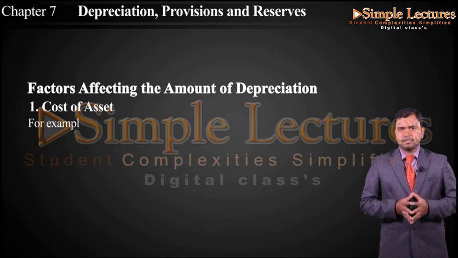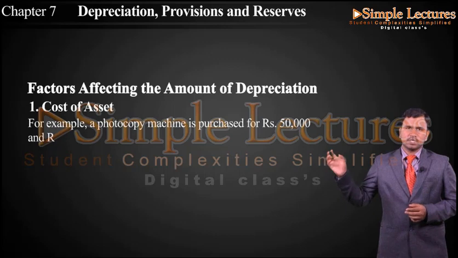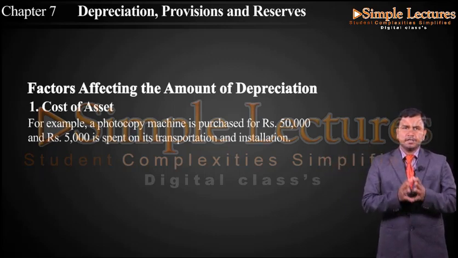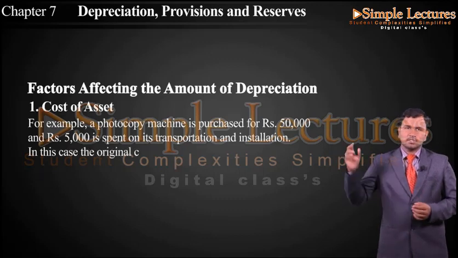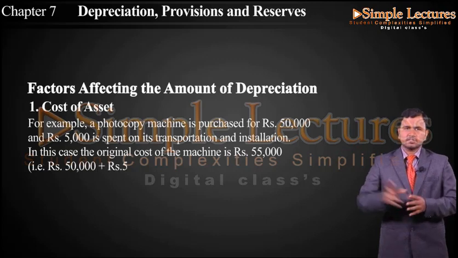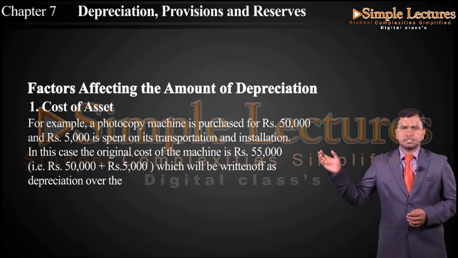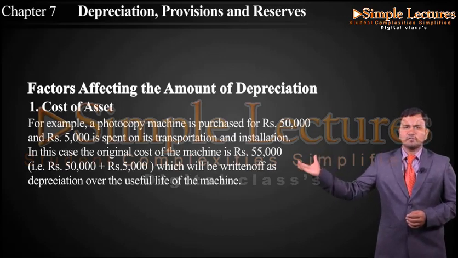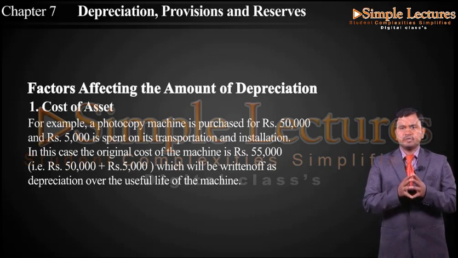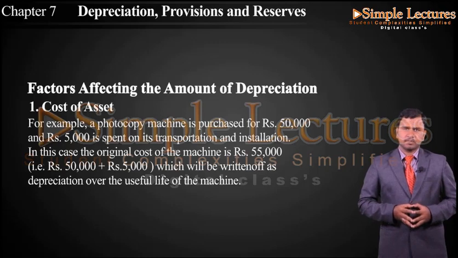So for example, a photocopy machine is purchased for rupees 50,000 and rupees 5,000 is spent on its transportation and installation. In this case, the original cost of the machine is 55,000, that is 50,000 is the cost and 5,000 spent for the transportation and installation. Both will be added, the cost of the machine will be 55,000, which will be written off as depreciation over the useful life of the machine.